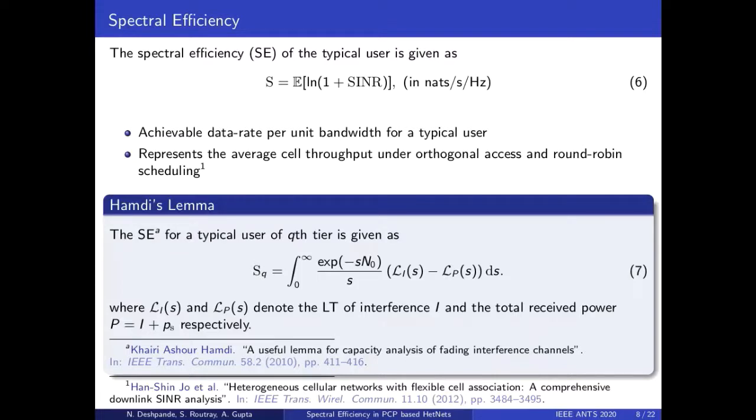For computing spectral efficiency, we use the well-known Hamdi's lemma, which expresses the spectral efficiency in terms of the Laplace transform of interference and total received power. The derivation of Laplace transform expressions for interference and total received power is one of the main contributions of our paper. These expressions can also be used to derive some other performance metrics like average ergodic rate.